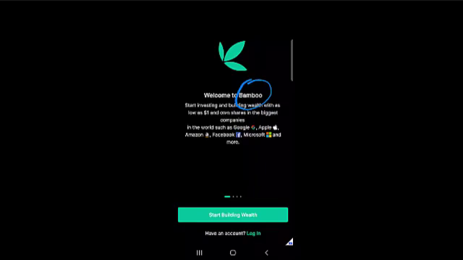Okay, Bamboo. So you search for that particular app on your market store and then download the app. Once you download the app, it brings you to an interface like this as soon as you open the app. So if you do not have an account with the app, all right, you would need to create an account.